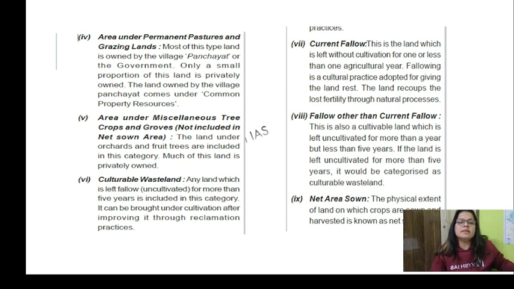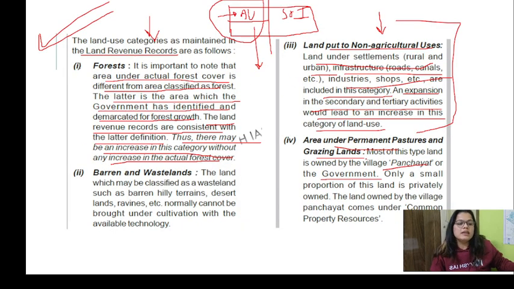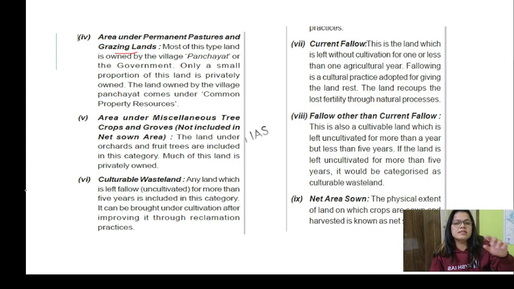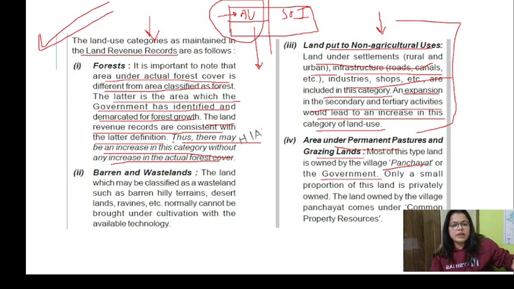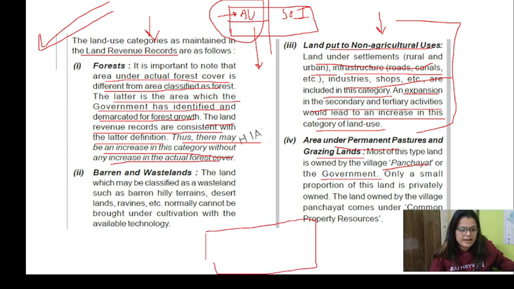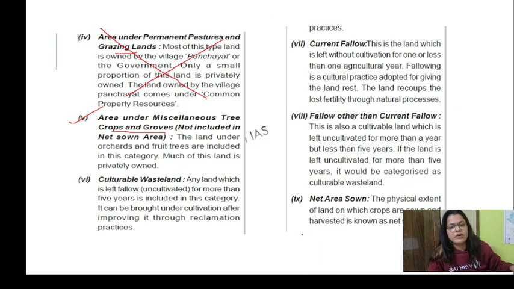Area under permanent pastures and grazing land. This is the same. We'll start from here. Area under slopes and groves. What we're doing is we have this land and we are categorizing it. This is forest. This one is barren and wasteland. This is what we have converted into commercial use. This is pastures and grazing land. This is the degree of land we are talking about.